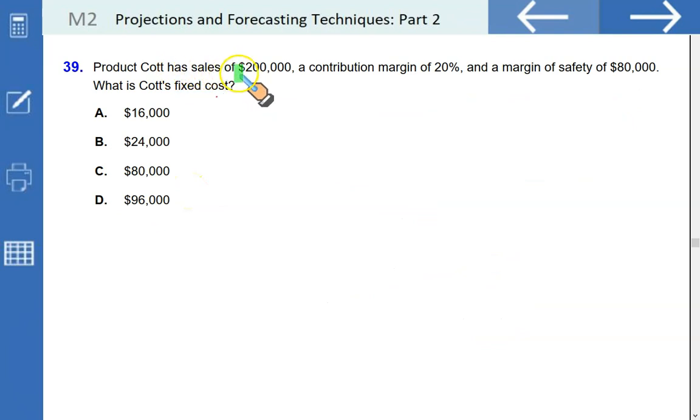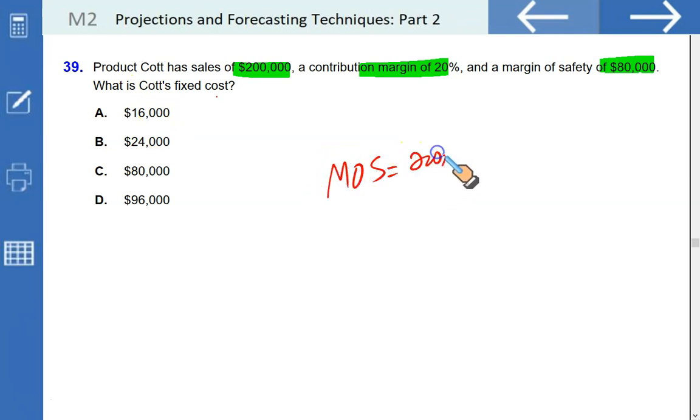Product cost has sales of $200,000, contribution margin of 20%, and a margin of safety of $80,000. What is the fixed cost? We know margin of safety is the planned sales, or the actual sales attained, less the break-even sales, which we don't have.